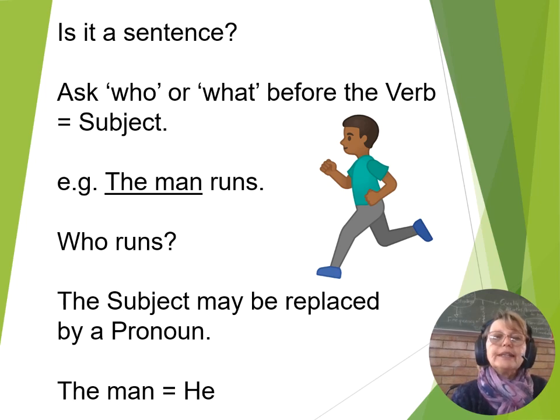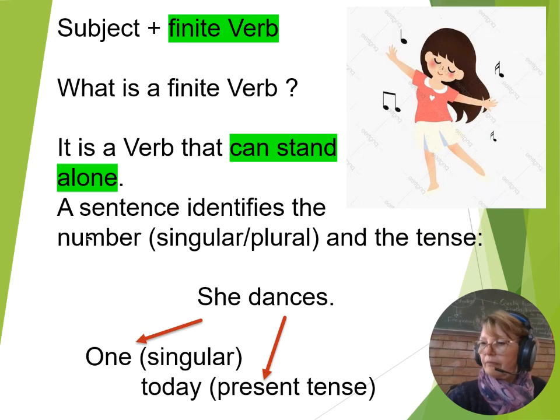So if we look at this sentence, the man runs. Is it a sentence? If you want to know if it's a subject, you ask who or what before the verb. The man runs, we say who runs. Then we know it's the subject, the man runs, and it may be replaced by a pronoun. So instead of the man, what would you say? He.